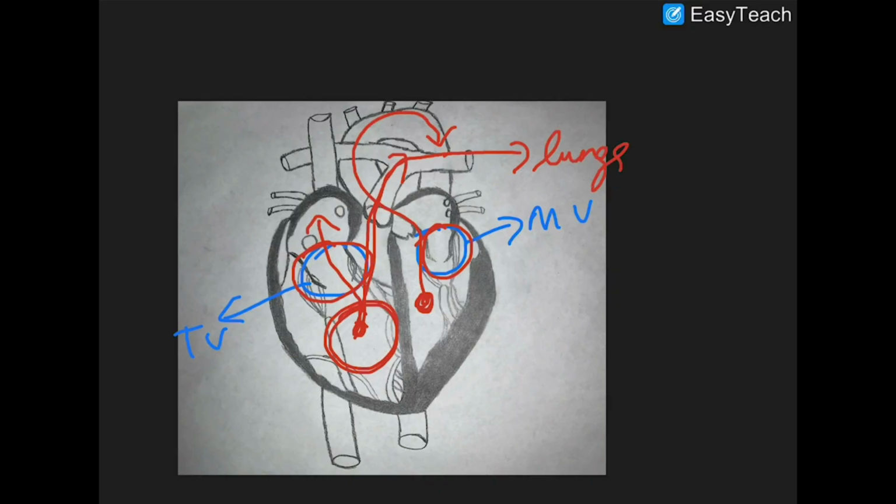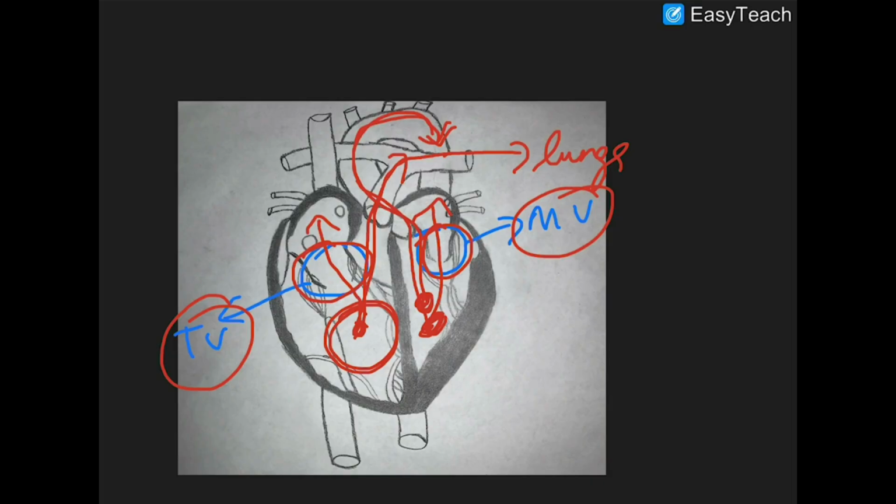So you want your tricuspid valve to close. Same thing for your left ventricle. When it contracts and pushes blood into the aorta, you want your mitral valve to close, so you don't have regurgitation of blood backwards, because that just means you're pushing less blood forward, which is not good.